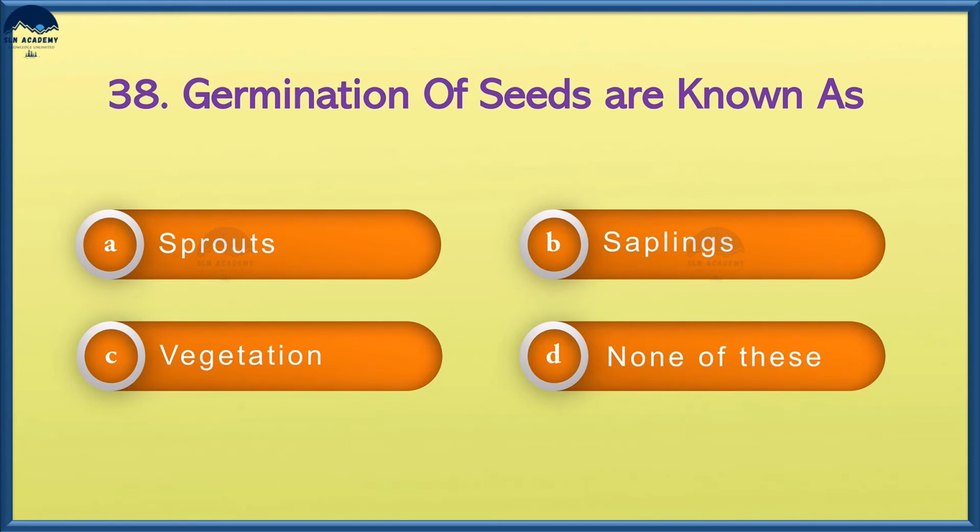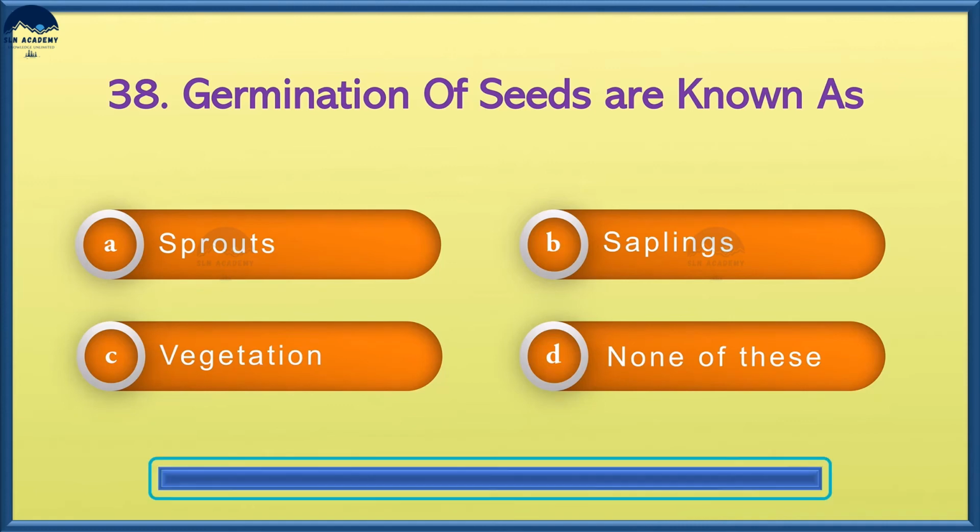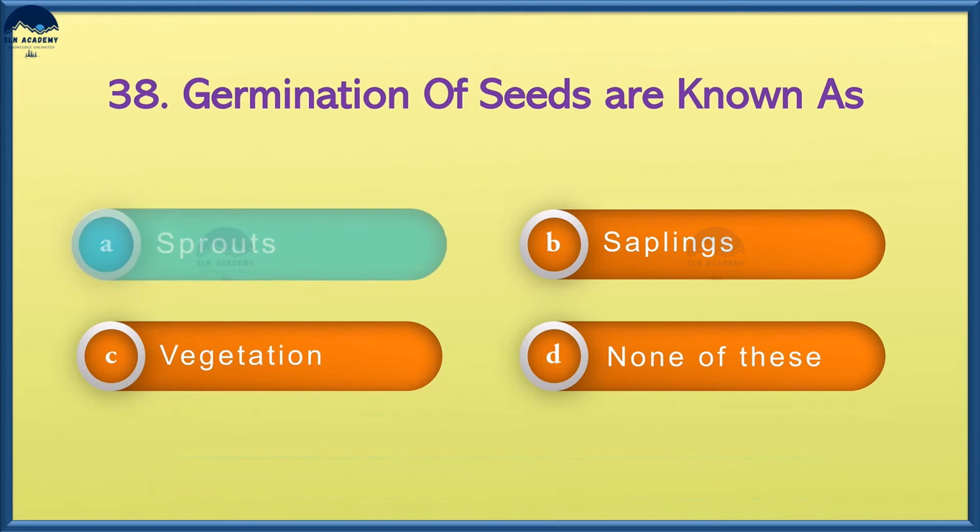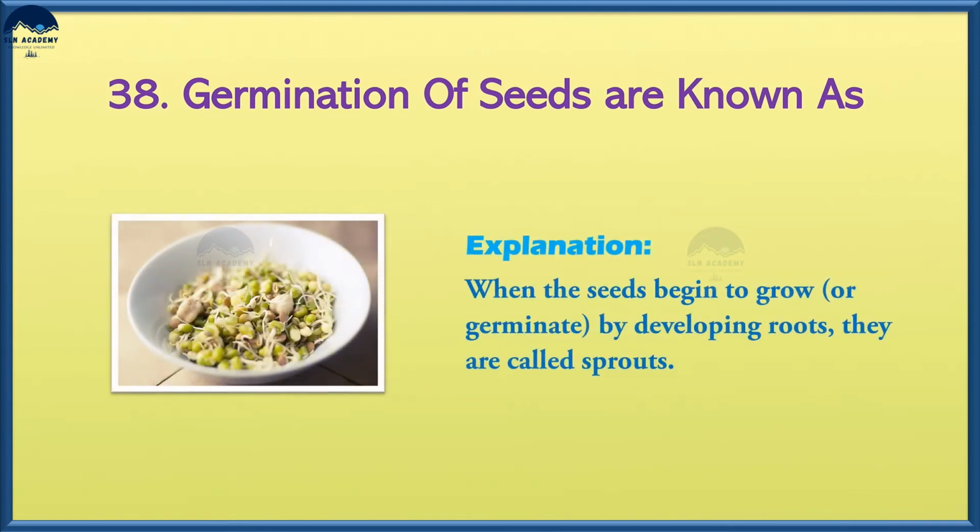Germination of seeds are known as option A, sprouts, option B, saplings, option C, vegetation, and option D, none of these. And the answer is option A, sprouts. When the seeds begin to grow by developing roots, they are called as sprouts.